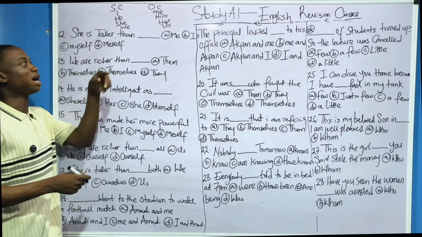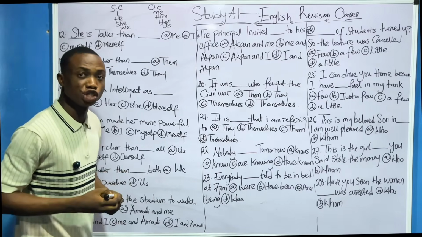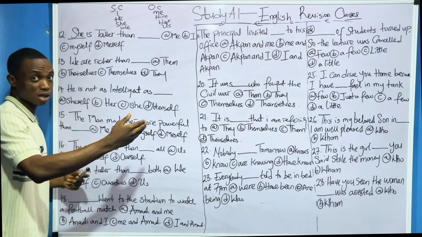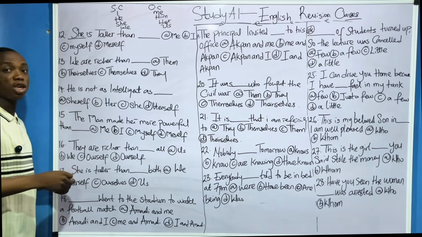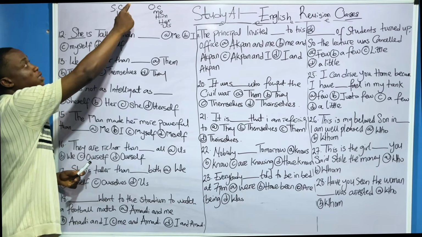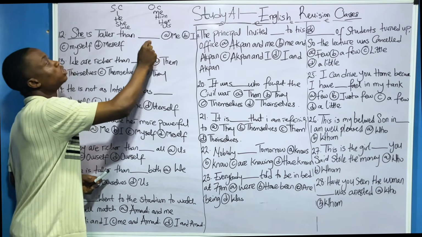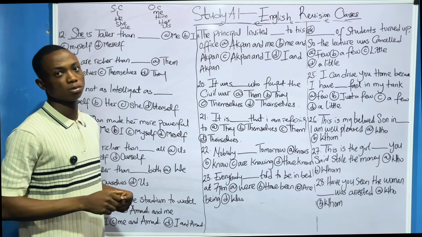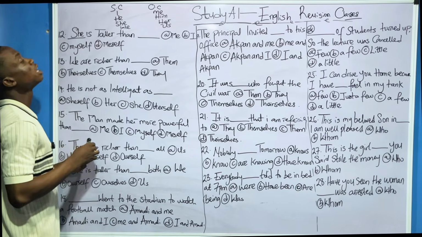So now look at this question again. She is taller than dash. This she is the pronoun, right? Now ask yourself, is this she an objective personal pronoun or a subjective personal pronoun? From what I just said, she is a subjective personal pronoun. So if she is a subjective personal pronoun, it means that the answer that will be here should also be a subjective personal pronoun. Do you understand? So now look at the options again. She is taller than dash.